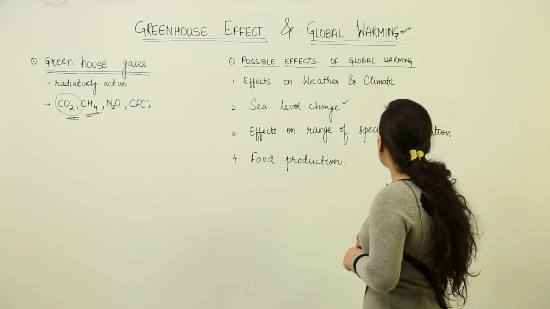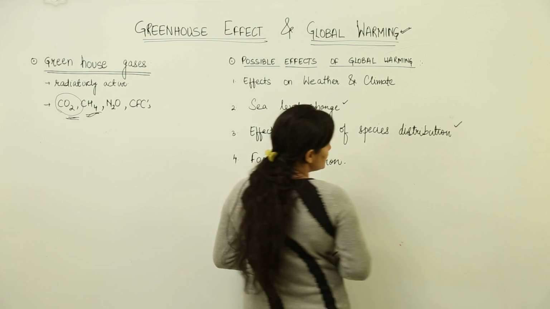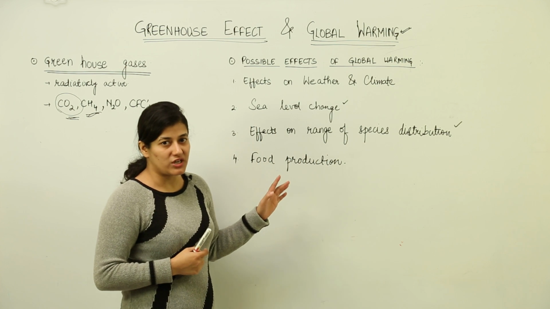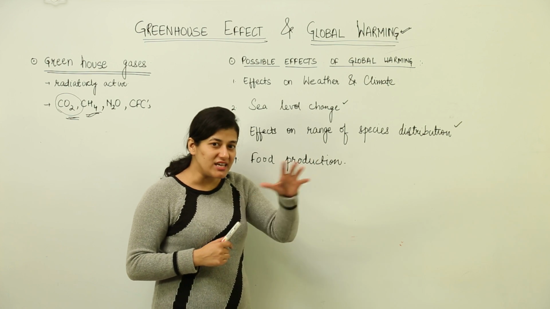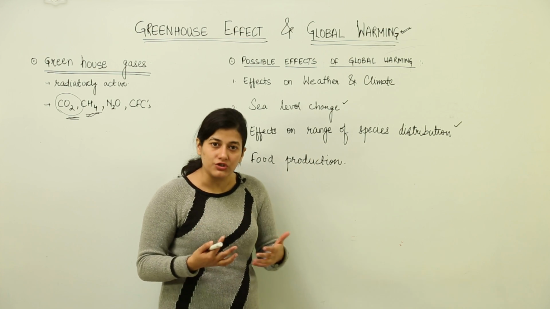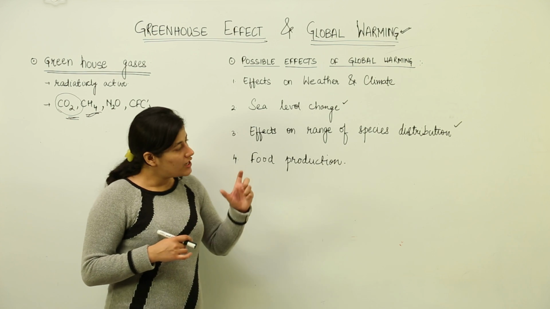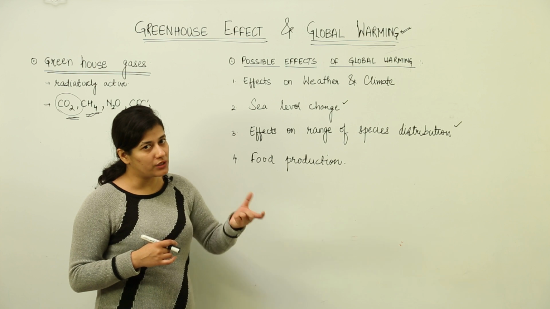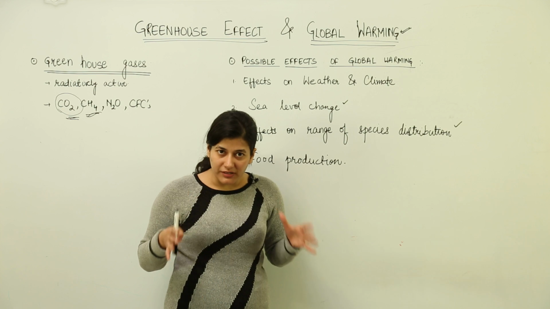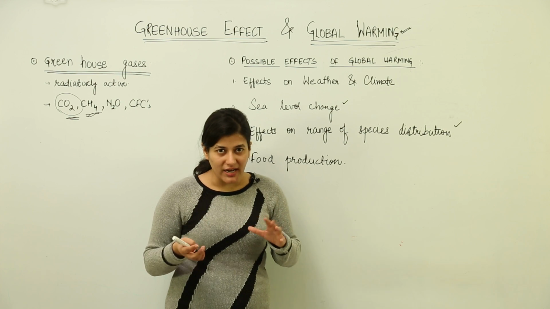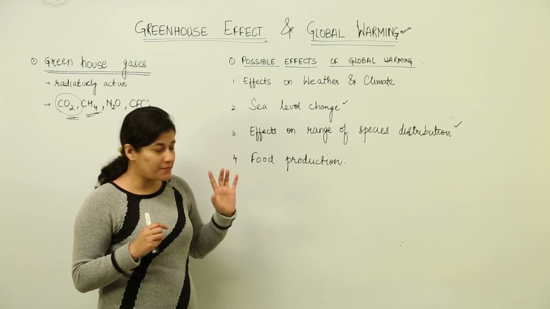Then there is another effect that is directly on the species which are present. We had discussed niche specialization, that an organism takes a large amount of time in specializing itself, in developing a niche for itself where it can survive, and it is dependent on the temperature. Now, if there is a temperature variation, you can very well realize that the specialization of the organism in that particular niche is going to be altered, and the species distribution is going to vary because of this temperature change.